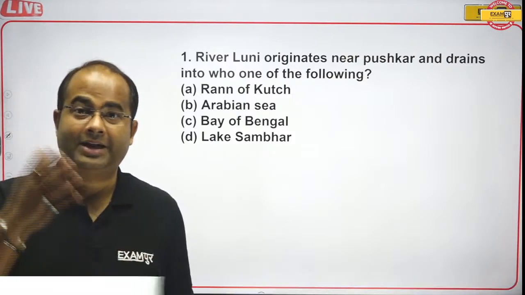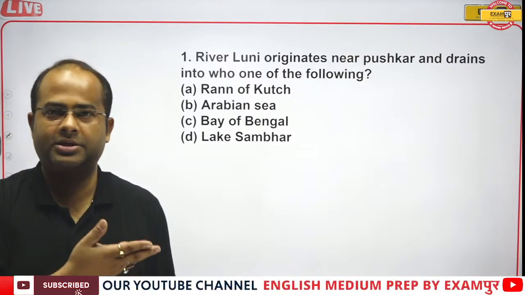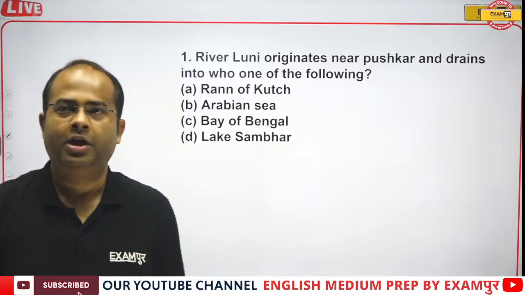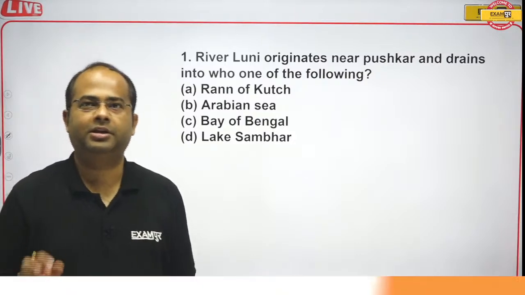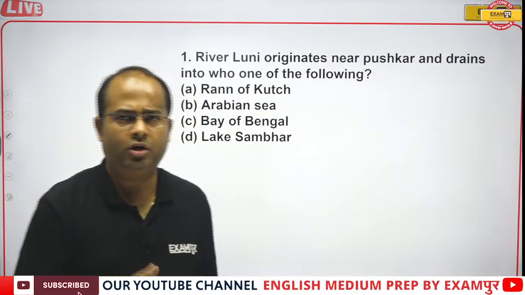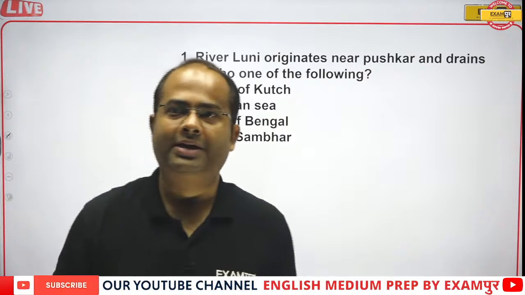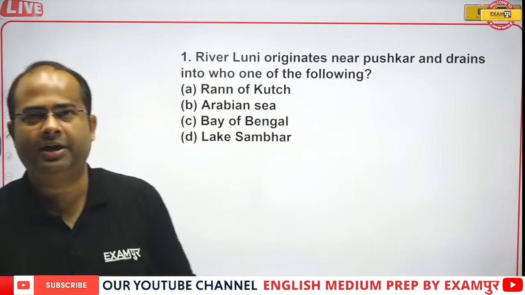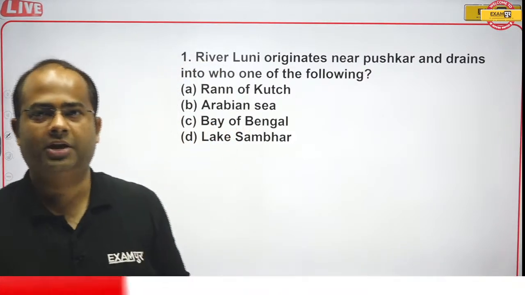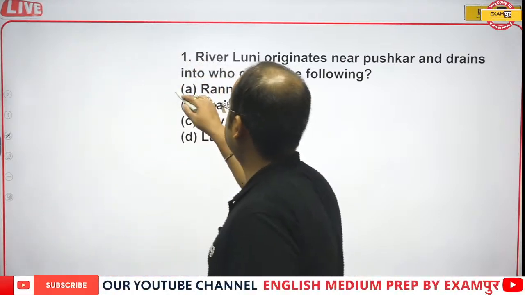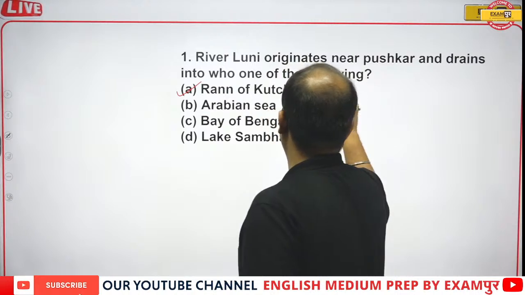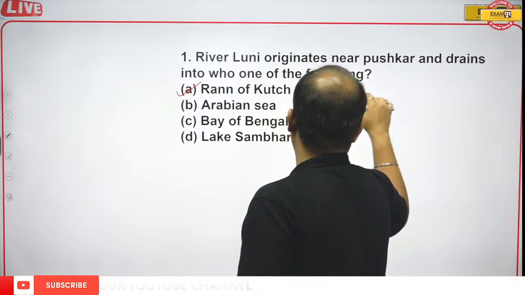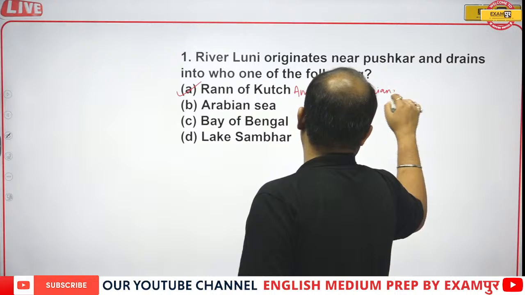Dholavira, the site of the Indus Valley civilization, is on the bank of river Luni. The Luni river does not finally drain in Lake Sambhar. Sambhar lake is a saltwater lake and it is an inland drainage. So finally it drains in the Run of Kutch. The correct answer will be option A, the Run of Kutch, and it is an inland drainage.